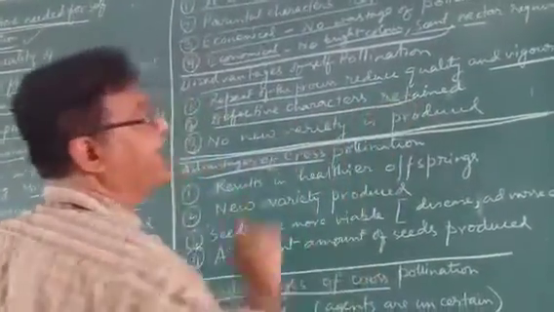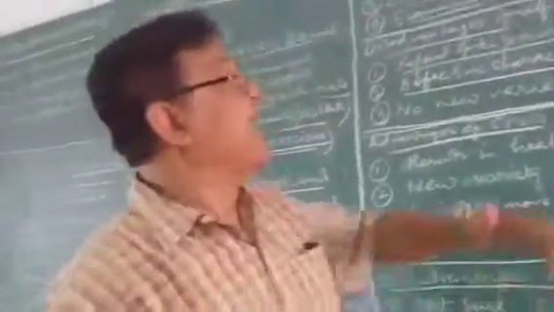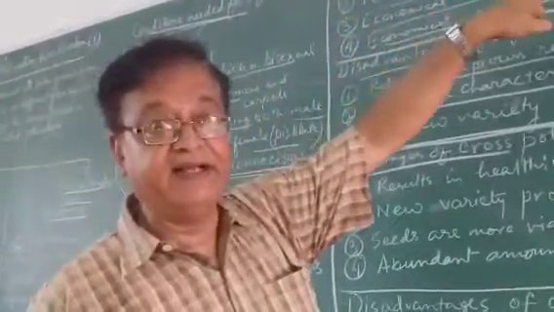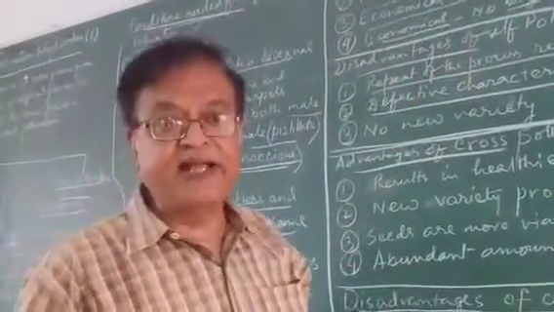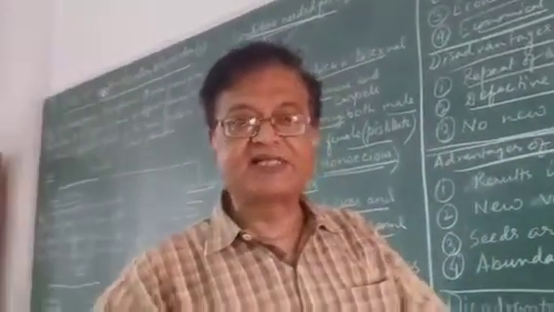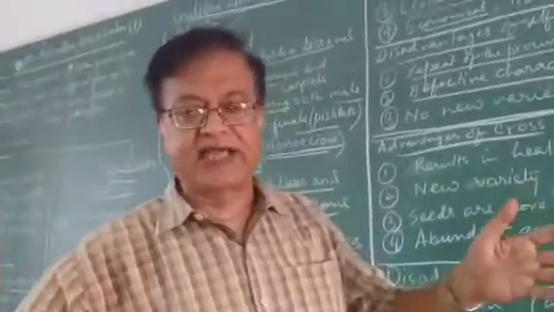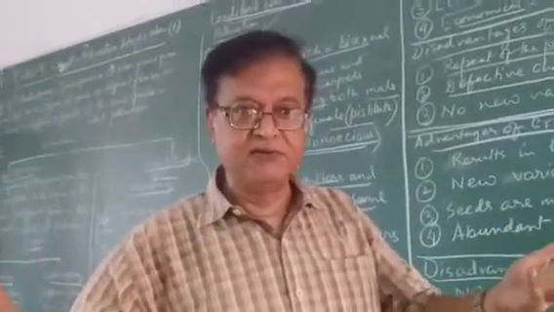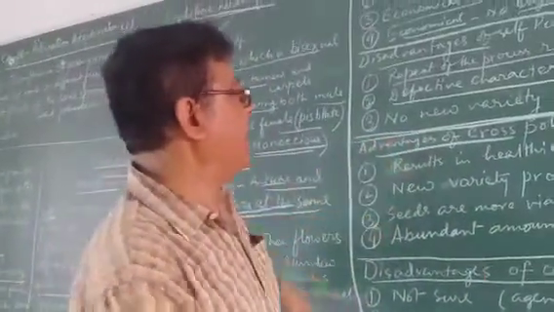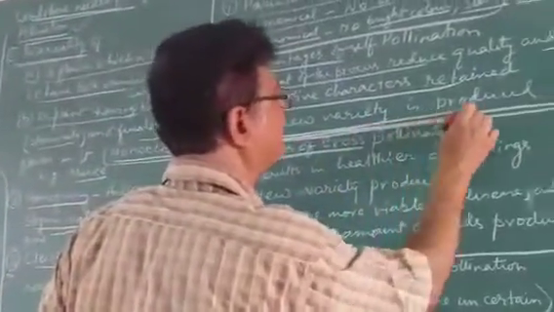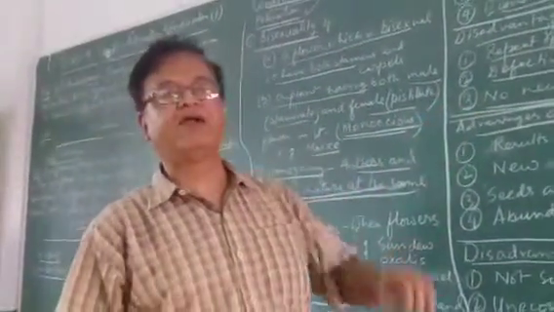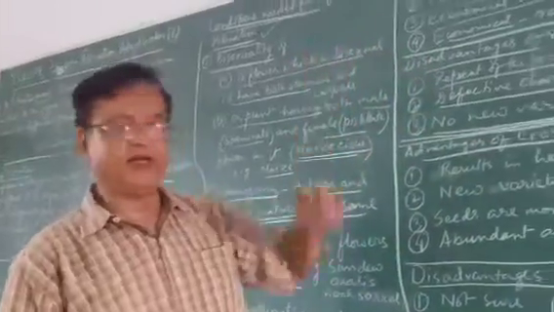Defective characters are retained and repeated. As there was good quality, good characters were retained, but defective characters were also there in a plant. No individual in the whole world is perfect. It is not possible that all the characteristics are good. Some defects were there and those defects also will be repeated. And lastly, most importantly, no new varieties are produced. This is the most disadvantageous condition of self-pollination.